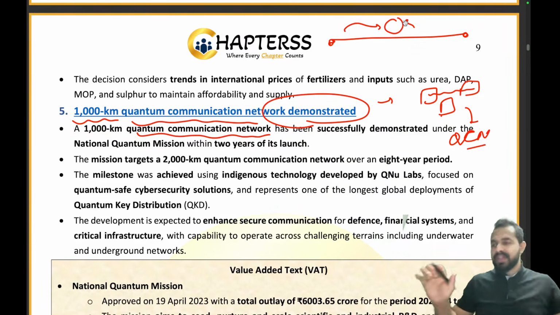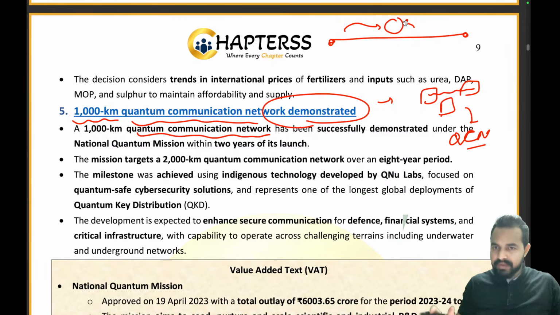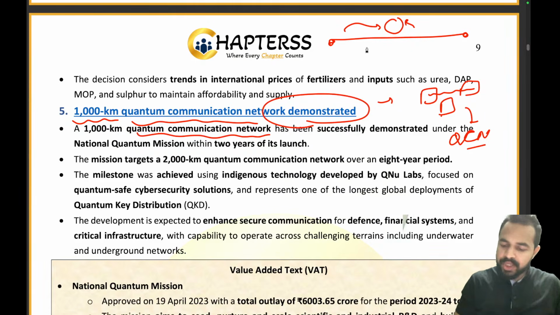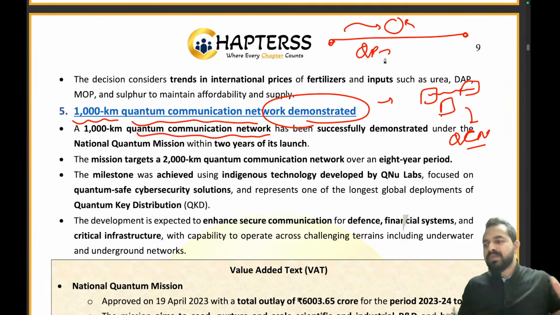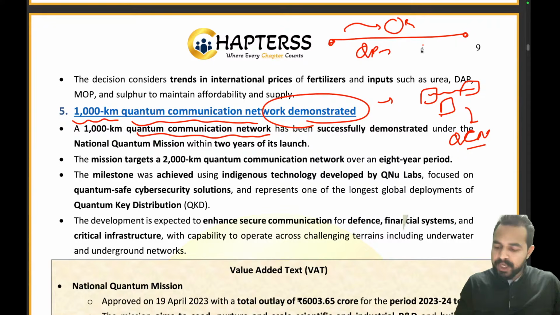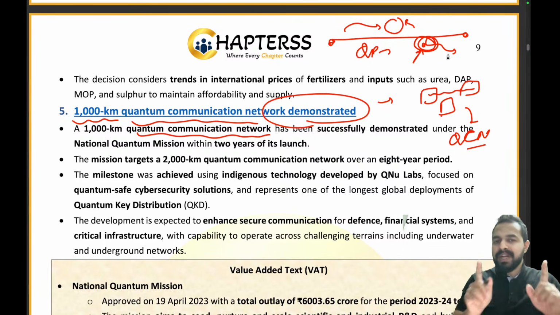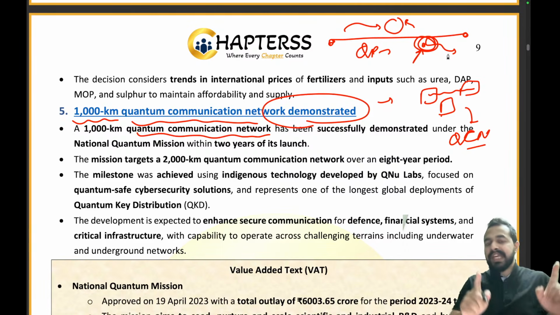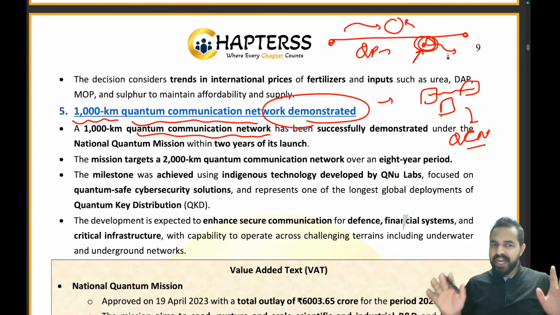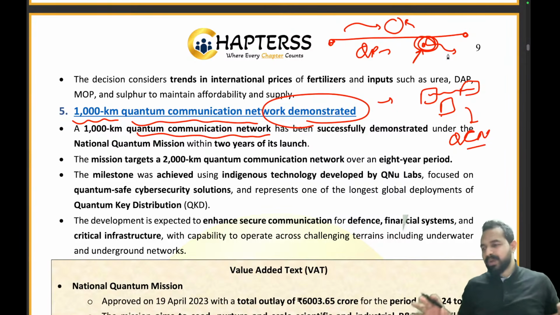Same kind of thing we are using here. To keep the thing secret, we are using that quantum communication network which cannot be hacked. What happens? We are basically using quantum particles, like how atoms and neutrons work. When that particular particle gets exposed, it changes its dynamics to ensure that the information it was carrying remains hidden. Getting the point? So that's where we use this quantum communication network.